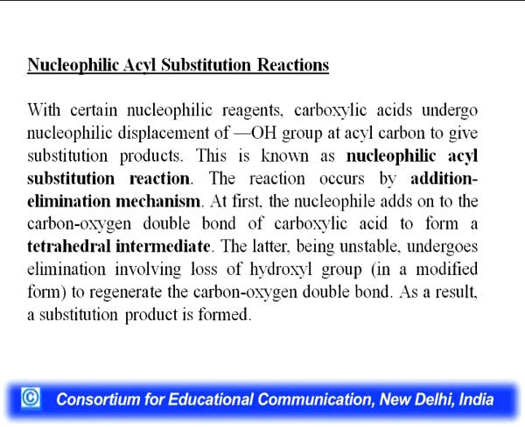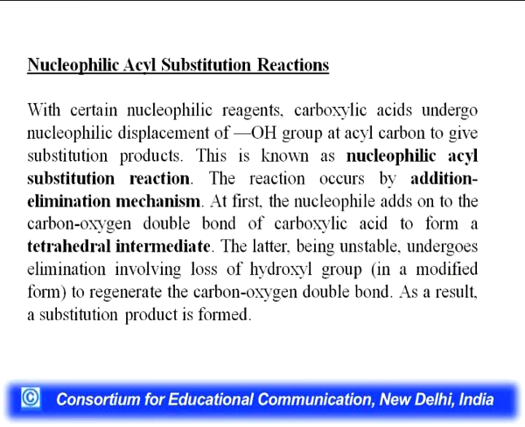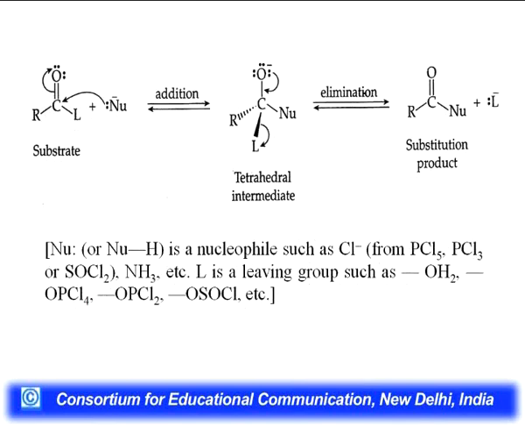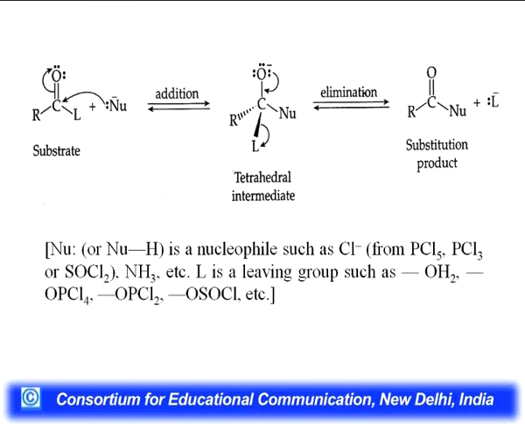It occurs by addition elimination mechanism. At first, the nucleophile adds on to the carbonyl carbon-oxygen double bond of carboxylic acid to form a tetrahedral intermediate. You can see the structure of tetrahedral intermediate, and then the latter, being unstable, undergoes elimination involving loss of hydroxyl group to generate the carbon-oxygen double bond, hence substitution takes place. So, it is the representation of mechanism of nucleophilic acyl substitution.